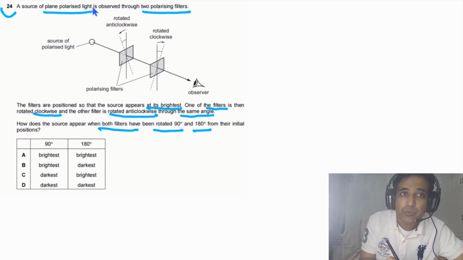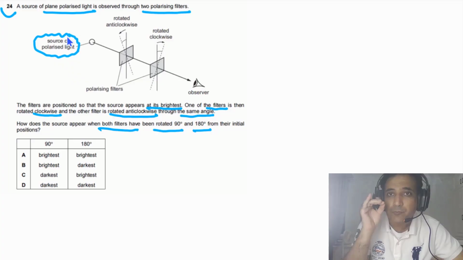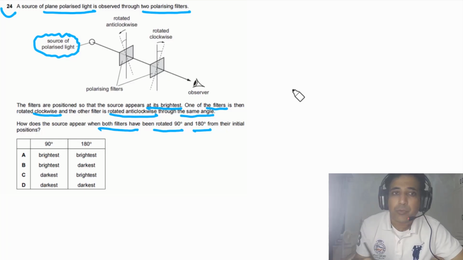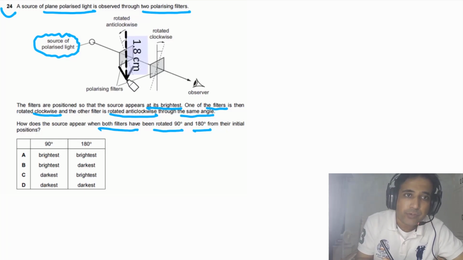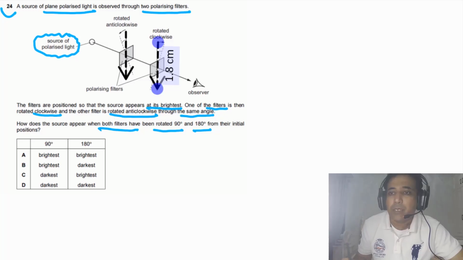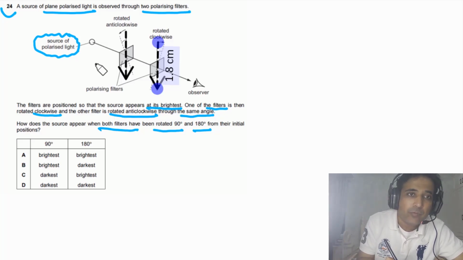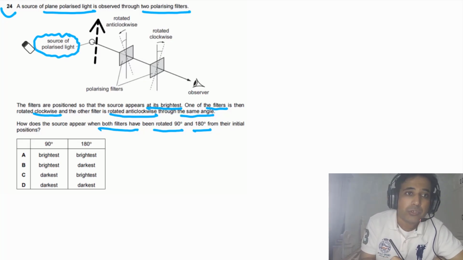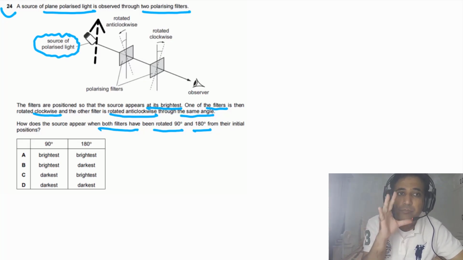We have plane polarized light, so we have a source of polarized light. Now we need to understand whether it is vertically polarized or horizontally polarized light. To understand this point, we have to look at these polarizing filters. We have one polarizing filter here and the other polarizing filter here. And in this case, it is the brightest. I mean, the light passes through these filters. It simply means that we have vertically polarized light. So this is one thing we can understand about this polarized light.